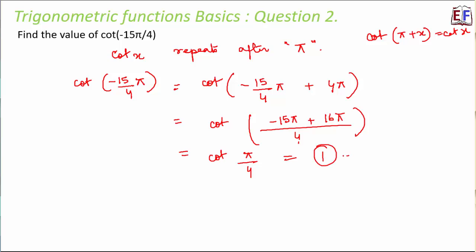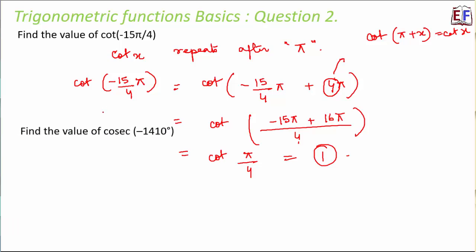So what was the trick here? The trick here was to write minus 15 by 4 pi in the form of minus 15 by 4 pi plus n pi. That was the whole idea. And what would be the value of this n? That is actually done by a little bit of hit and trial method. What is the value of n that we should put so that our calculation becomes very simple. So I would advise you to practice a few questions of this type so that you get more used to how you select that value of n.